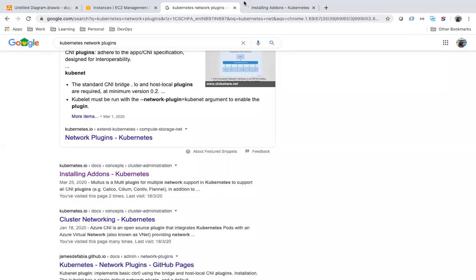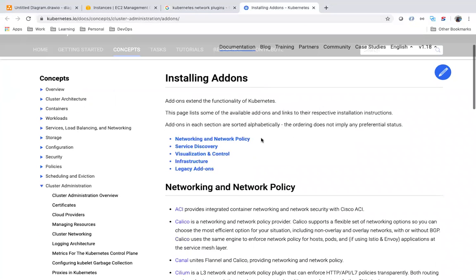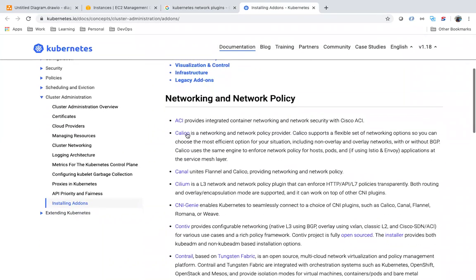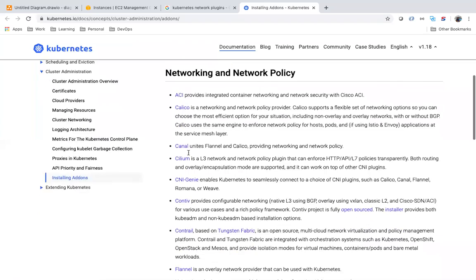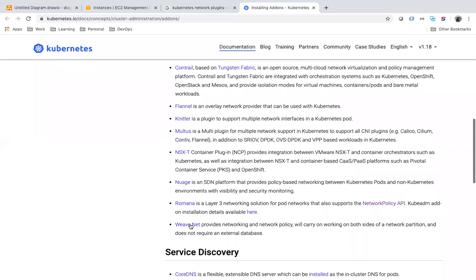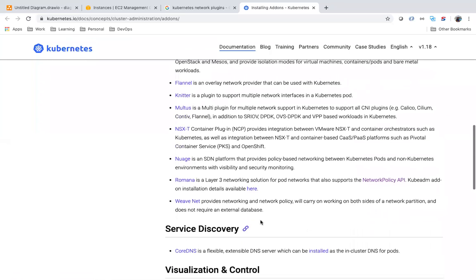So if you see, I opened one link, the official Kubernetes link. We need to apply some networking. We have a lot of networks like Calico network, Flannel network, Weave Net, right? So we need to apply some network.